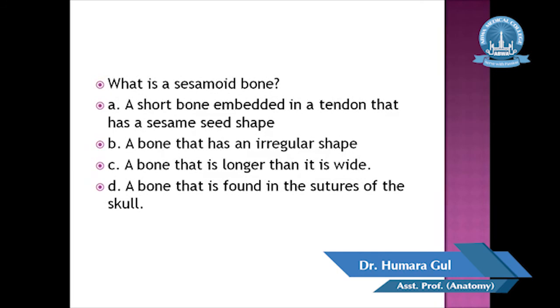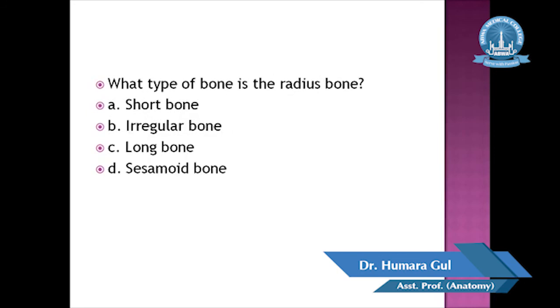What is sesamoid bone? A short bone embedded in a tendon that has a sesame seed shape, a bone that has an irregular shape, a bone that is longer than it is wide, a bone that is found in the sutures of the skull. Answer is A. A short bone embedded in a tendon that has a sesame seed shape. What type of bone is the radius bone? You will answer this question in comments. What type of bone is the radius bone? Short, irregular, long bone, or sesamoid bone?